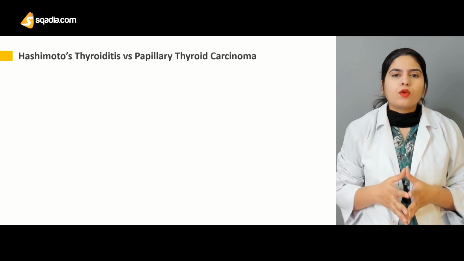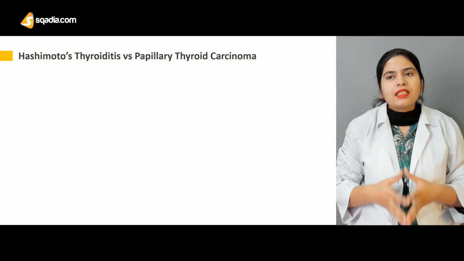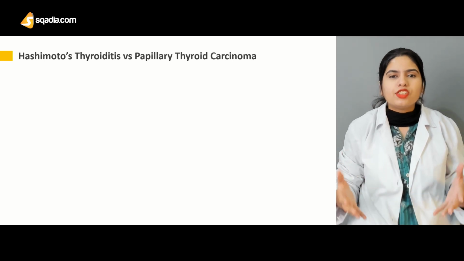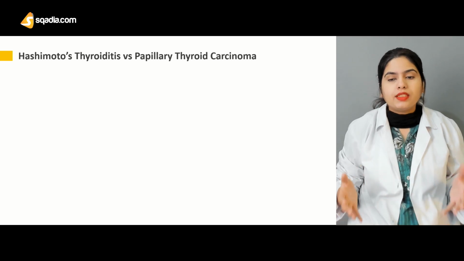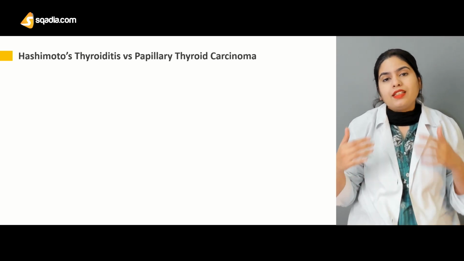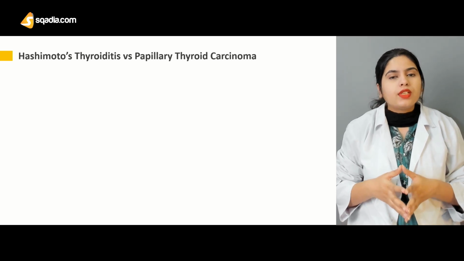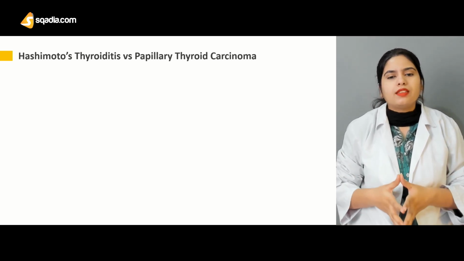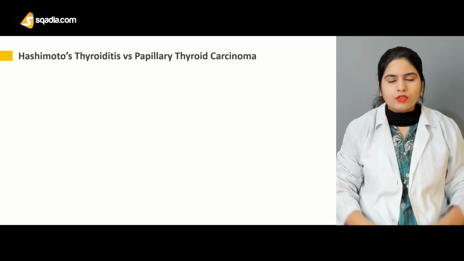Now here we are talking about Hashimoto's thyroiditis, and we are going to see what the relationship is between Hashimoto's thyroiditis and papillary thyroid carcinoma. Well, is there any relationship, and if there is, then what is the role of Hashimoto's thyroiditis in causing or in treating the papillary thyroid carcinoma?